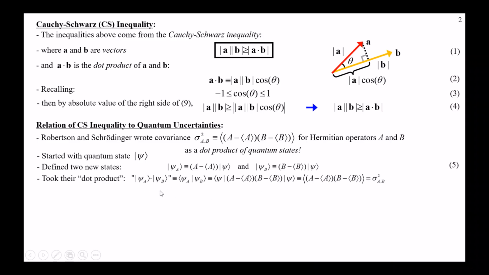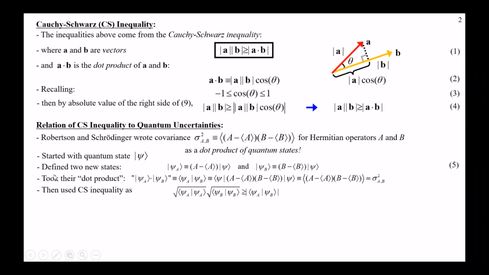Then the idea is to take their dot product, which we call in quantum mechanics an overlap, and we write it like this. And that causes us to write it like this. We're using Dirac notation, and normally we can omit the state even though it's really there. We just don't have to write it all the time. That gives us the same notation as the covariance. So you can see this is a way to get quantum states to give us a covariance through a dot product, through an overlap of the quantum states. If you're not following this, don't worry, I'm just giving you an overview here.